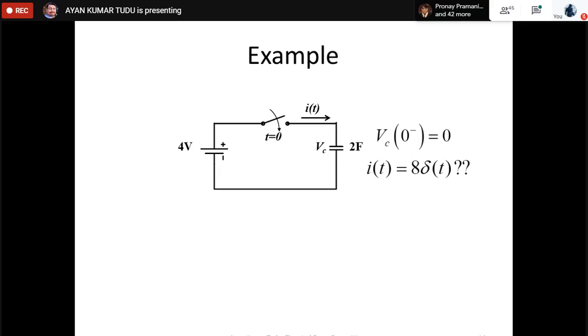If we try to find the value of it, what we will be getting is that it is equal to 8 delta(t). Now the question comes, why will it be equal to 8 delta(t)? Mathematically it can be proved very easily. Can anyone prove so? Can anyone tell why i(t) will be equal to 8 delta(t)?